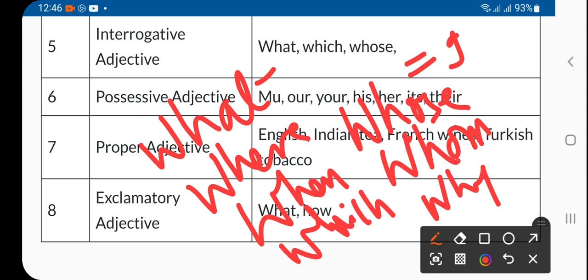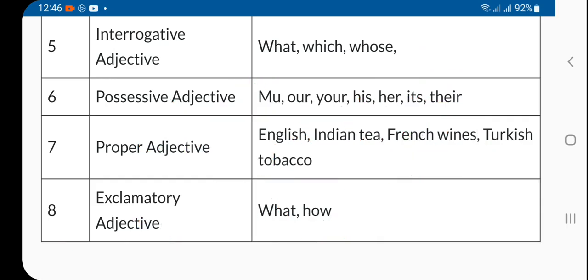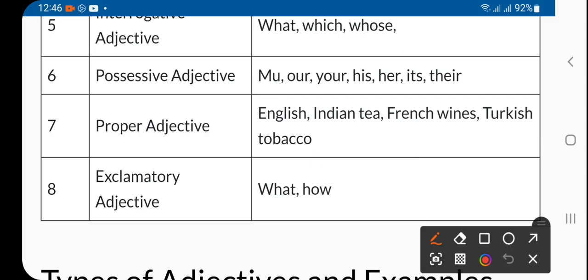Okay. Then 1, 2, 3, 4, 5, 6, 7, 8, right? And then where, whose, whom, why, and one more, and how. One I'm not getting right now, but these are the words. Okay. So these all 9 words are called adjective.